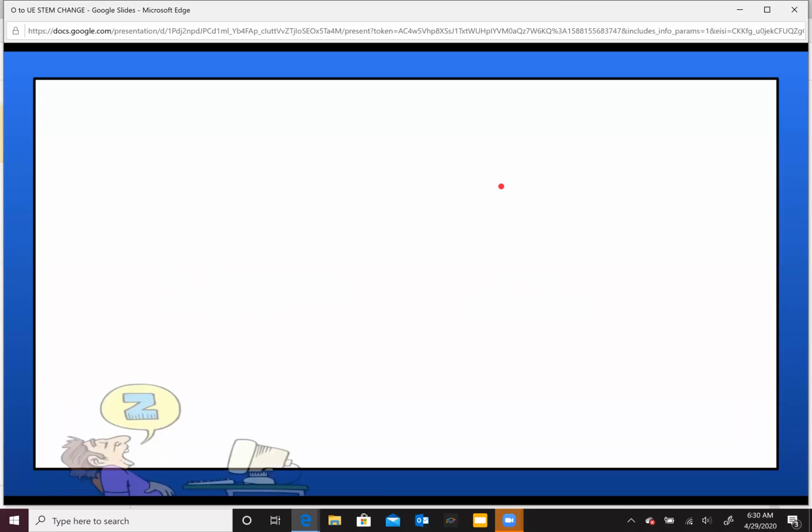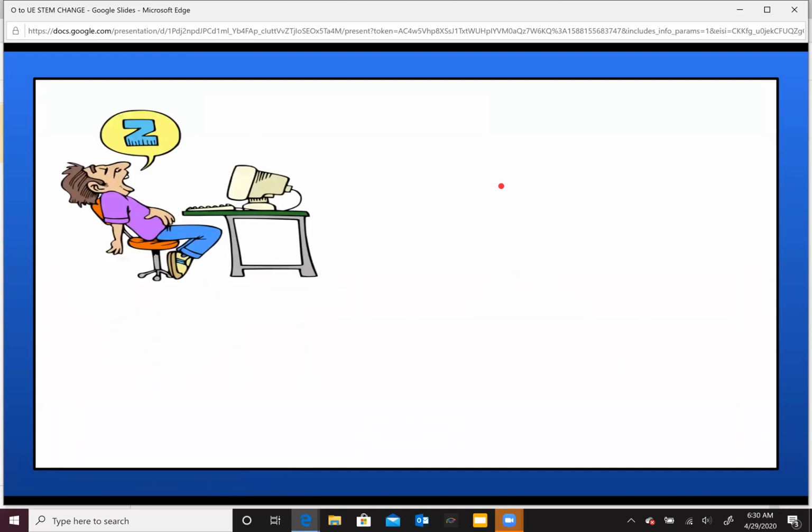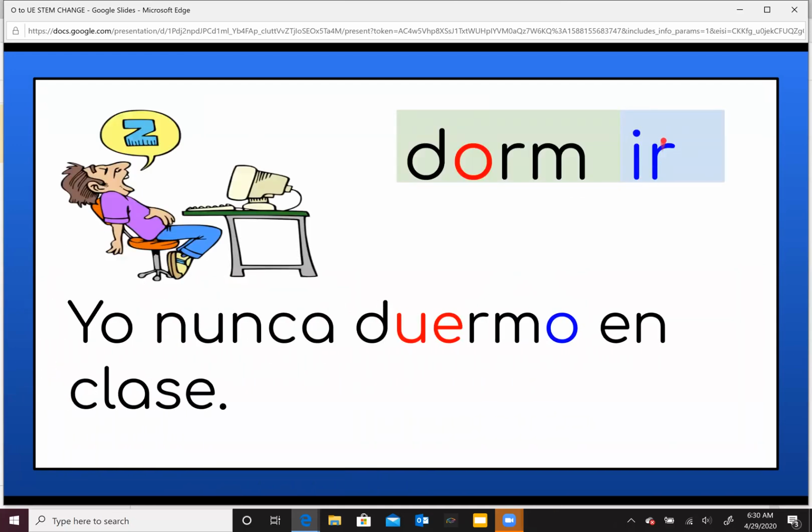Now we have the verb dormir. Dormir is an IR verb. Okay, I identify my ending. I look to the left, and this verb again has only one O. So this is the one that I'm gonna change in the stem. Remember that the vowel that changes is the last one in the stem. So I have yo nunca duermo en clase. The O is the ending for the pronoun yo. And the UE is that stem change, that changes the vowel O for the UE right here.